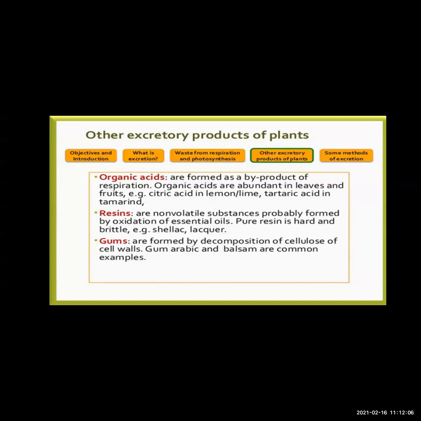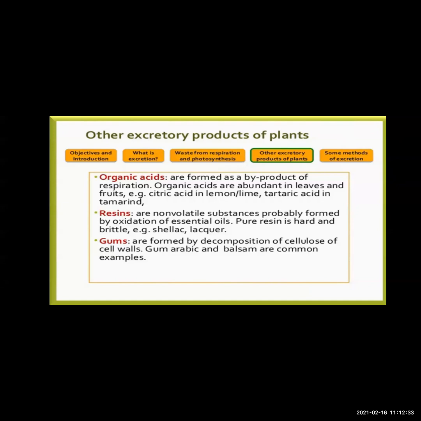They are classified into three types: organic acids, resins and gums. Organic acids are formed as a byproduct of respiration. Organic acids are abundant in leaves and fruits. Example, citric acid in lemon, tartaric acid in tamarind. These are the organic acids which are formed as a byproduct during the process of respiration.